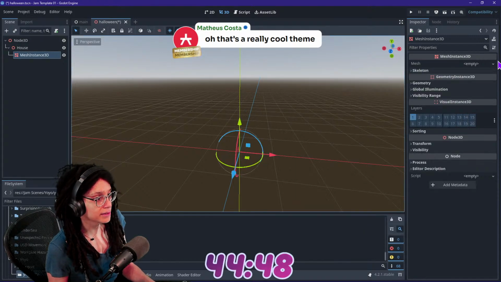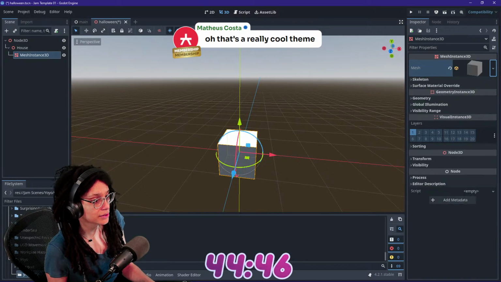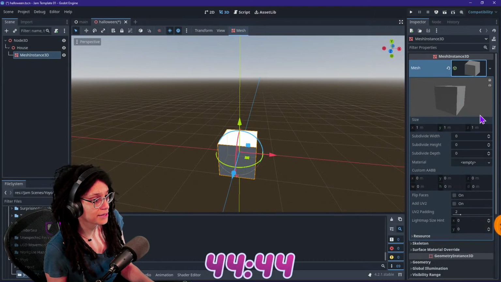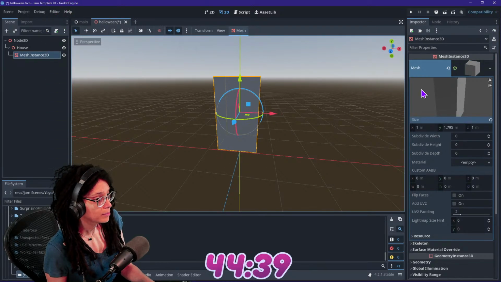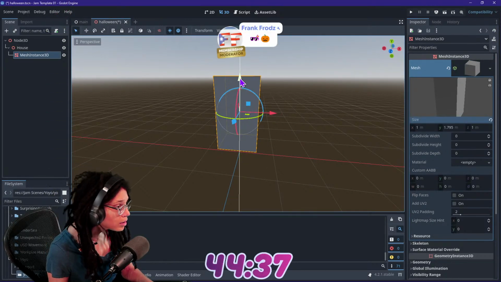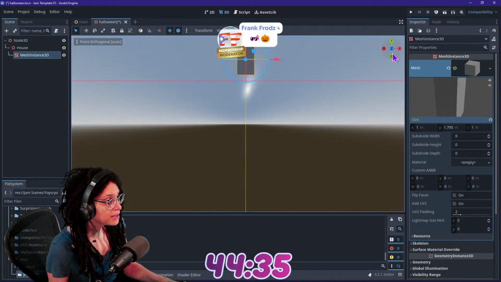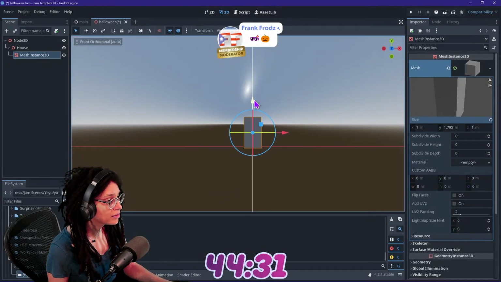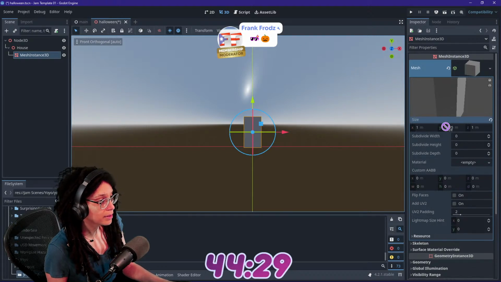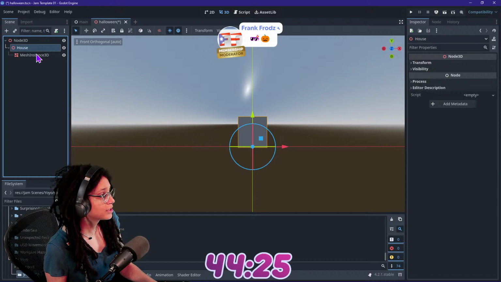Let's make this mesh a box, right? Because that's what a house is, a box and a prism. That's what houses are. Prove me wrong. Okay, let's come down here. As simple as possible, please, I beg of me. Maybe make it a little more wide. Awesome. I could have just kept it, doesn't matter.